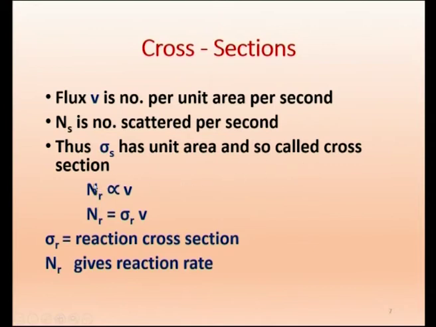Similarly, when you go to reaction, again Nr is proportional to phi, and Nr is equal to sigma r times phi, very similar to what we discussed for scattering, and this sigma r is called reaction cross section. So the Nr gives the reaction rate, how many reactions will take place.